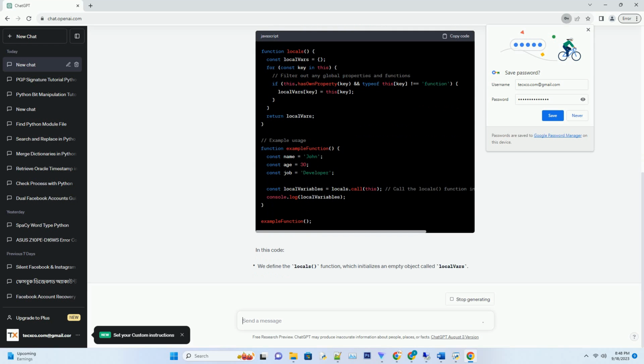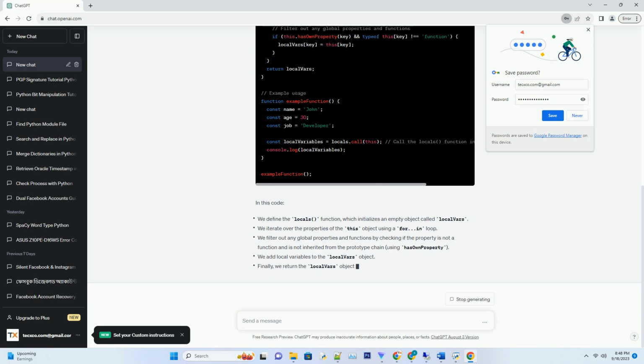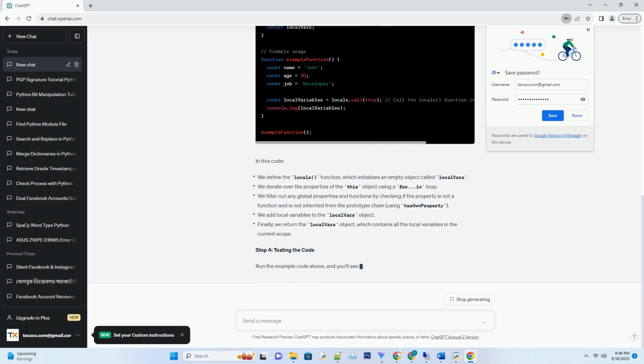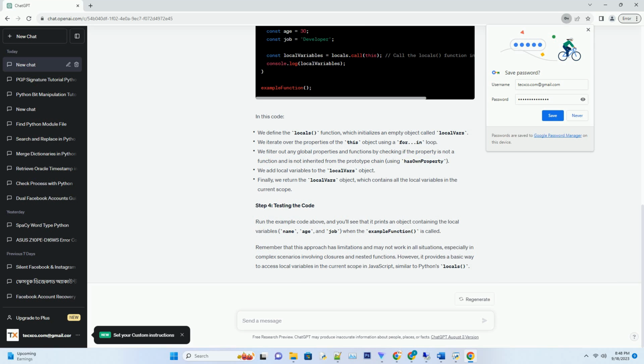Step 1. Understanding the scope. In JavaScript, variables can be declared using var, let, or const, and their visibility depends on the block or function scope in which they are defined. To create an equivalent of locals, we need to access the variables within the current scope.